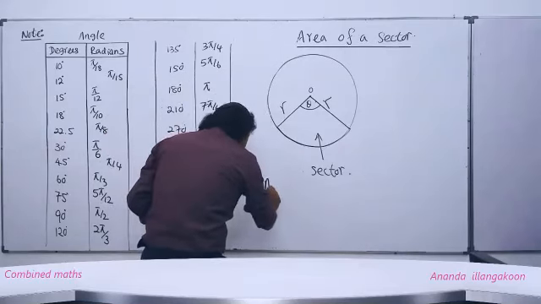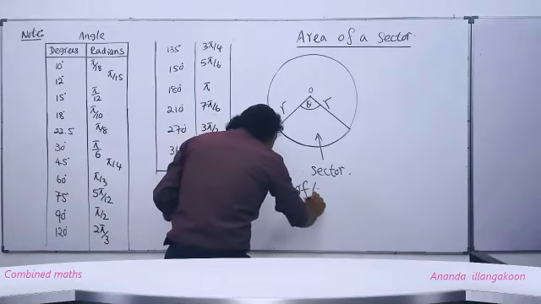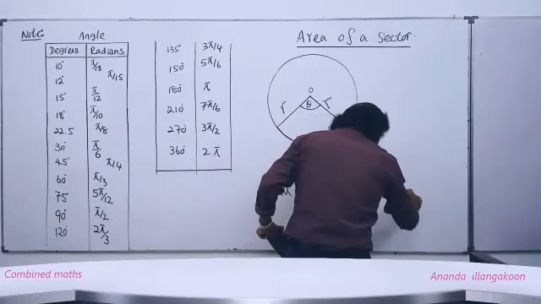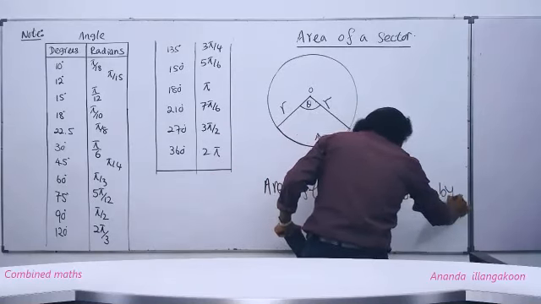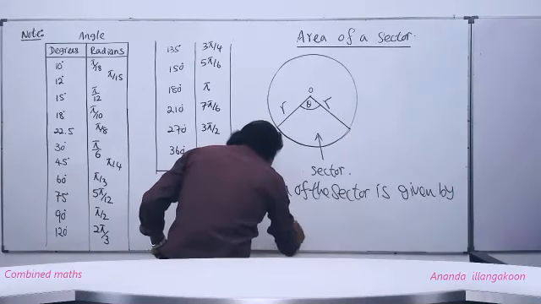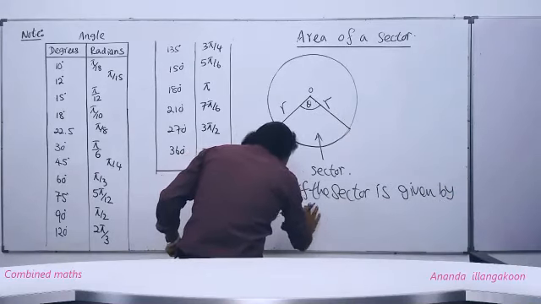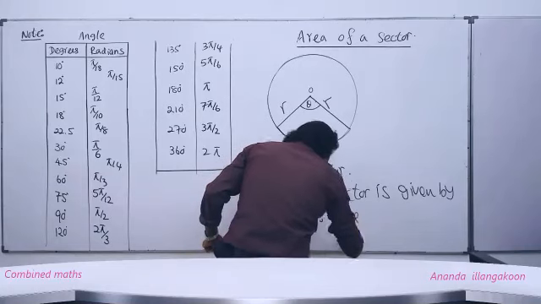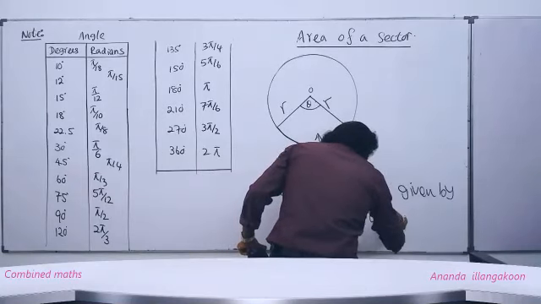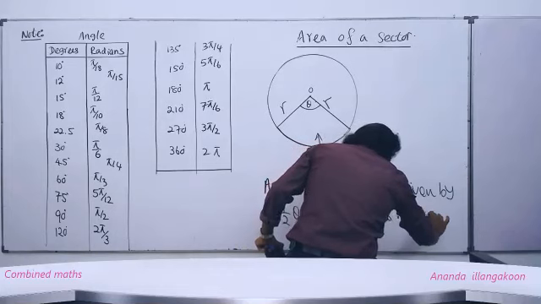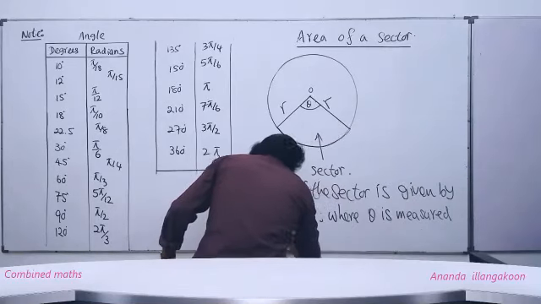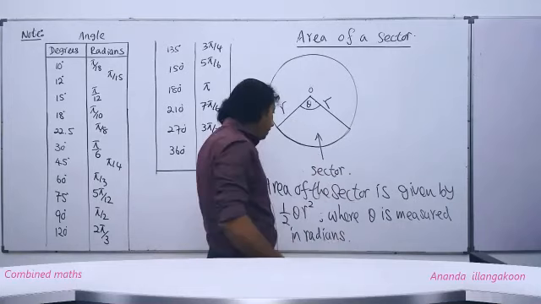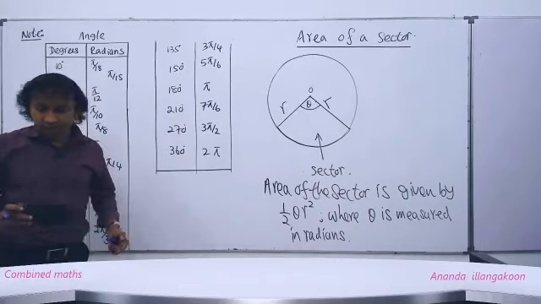Area of the sector is given by half theta r squared. Theta is measured in radians.